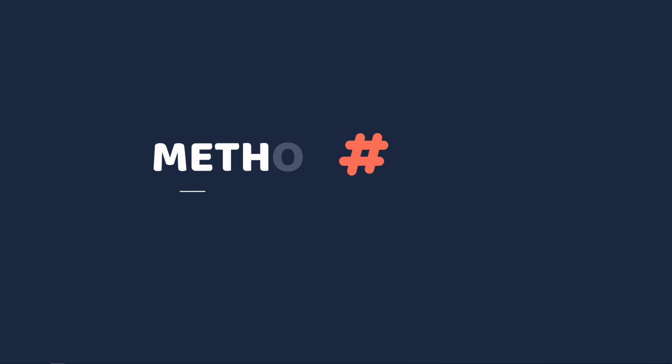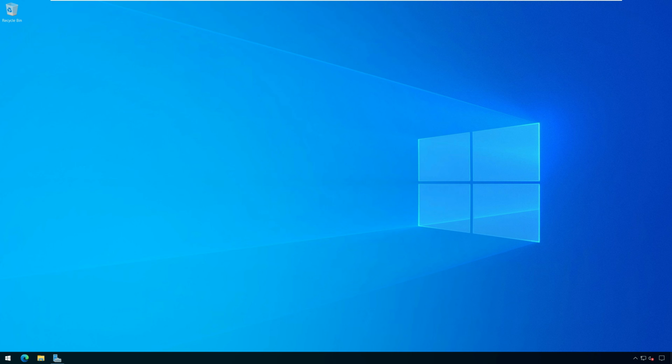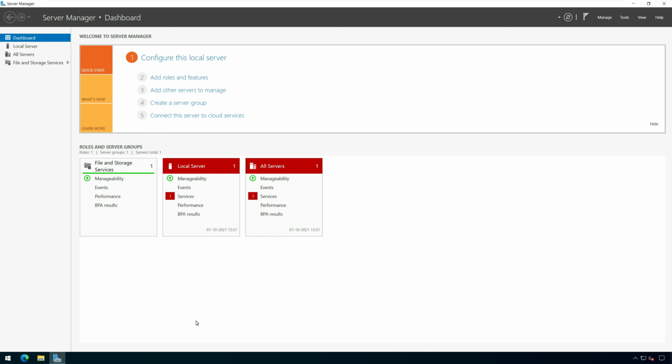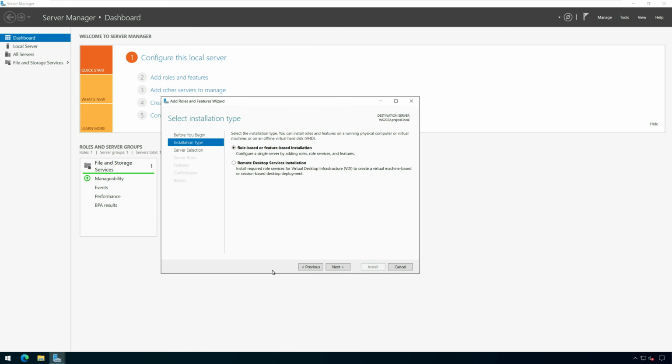Method 1. Install WSUS console using Server Manager. I'm going to install the console on Windows Server 2022. On Windows Server, launch the Server Manager. On the Configure this local server page, click Add Roles and Features. Select the installation type as role-based or feature-based installation. Click Next.